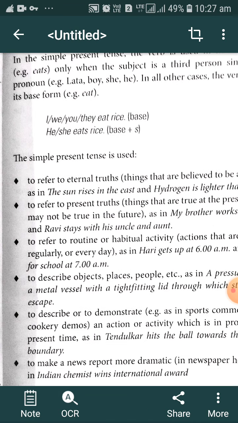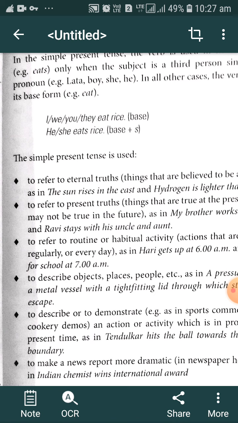For example, I, we, you, they eat rice. There is only the base form eat. He, she eats rice. Base form plus s, because he, she are third person singular pronouns. In the above sentence, I is first person, we is first person, you is second person, they is a third person pronoun, but in plural form.